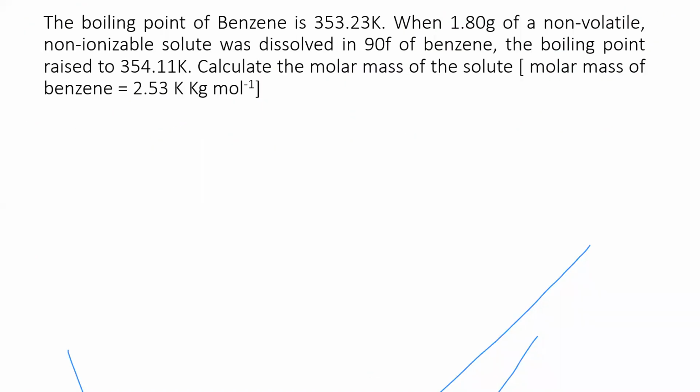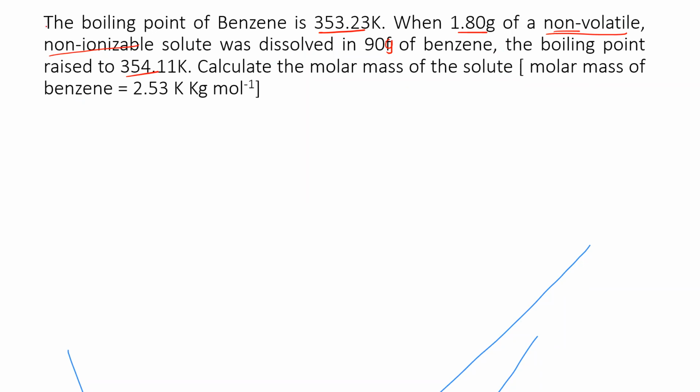So you can see this now. The boiling point of the benzene is this much. When 1.8 gram of a non-volatile, non-ionizable solute, they will mention all these things, don't worry about this, especially in the boards, was dissolved in 90 gram of benzene, the boiling point was raised to this much. Calculate the molar mass of the solute.